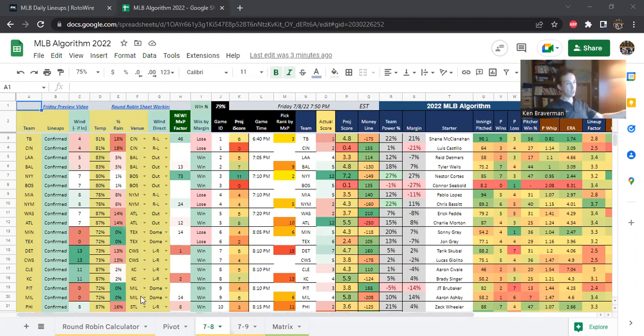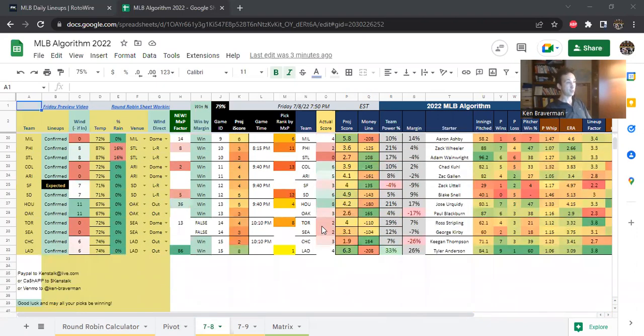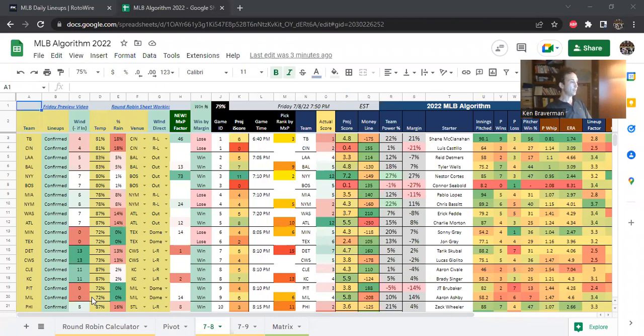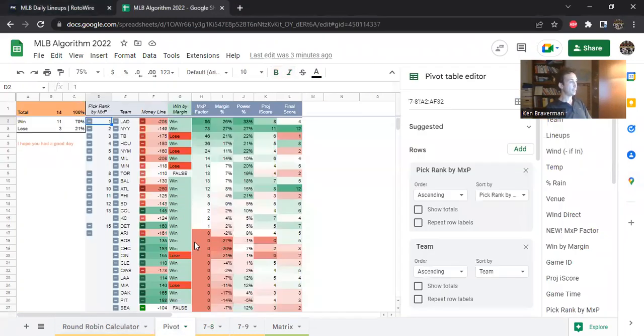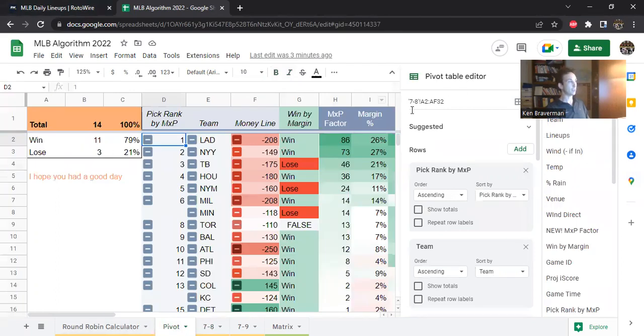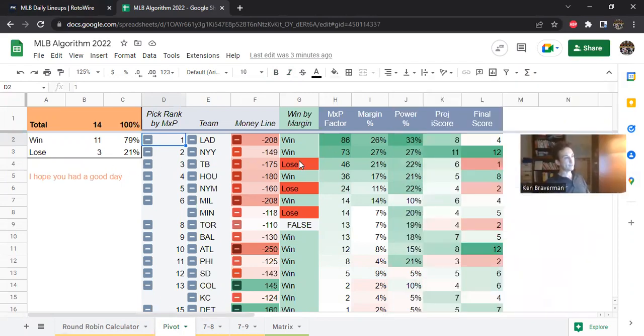So one game is still going on in the 11th inning. It's Toronto and Seattle still tied at 2 down here. But everything else is finished, and it's looking like a pretty good day regardless of what happens in the other game. It's 11-3, could be 12-3, could be 11-4. Basically, a lot of good things happened.